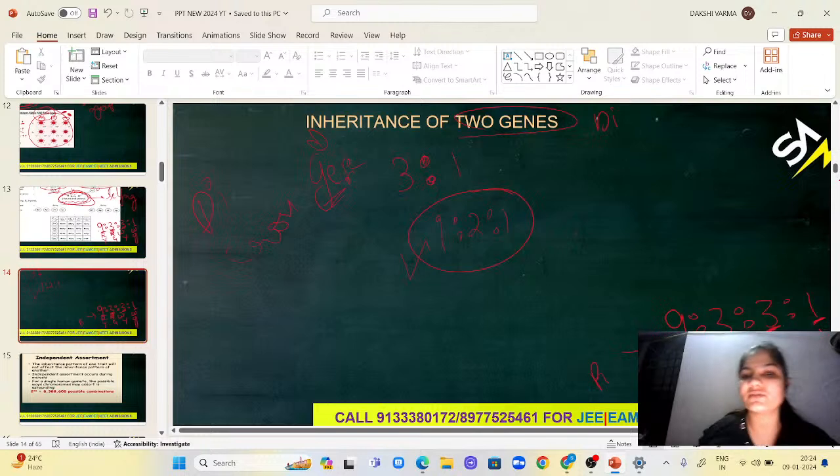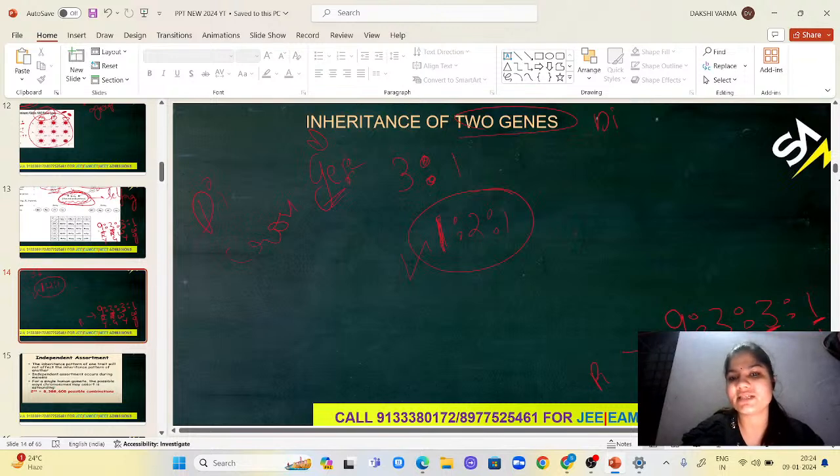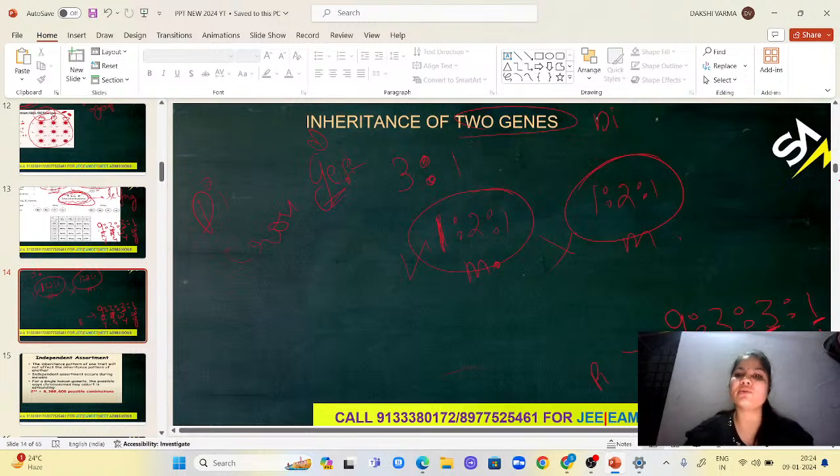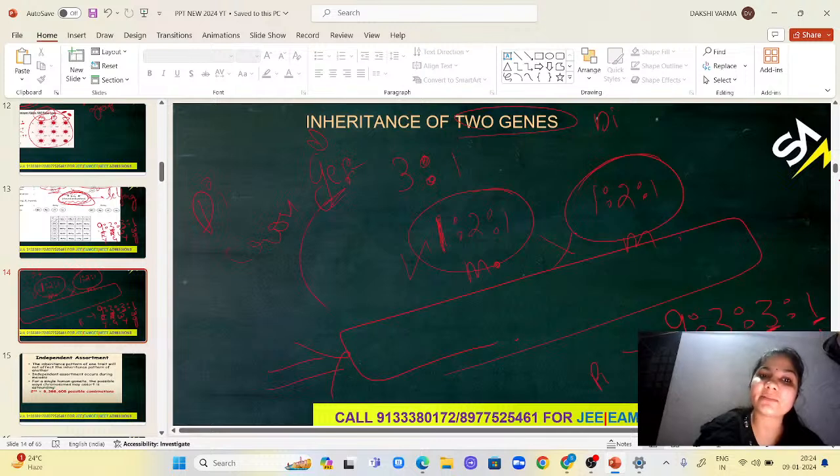So in a monohybrid cross, this will be the genotypic ratio. This is for one monohybrid cross, and the other one, 1:2:1, is another monohybrid cross. Now when you cross these, whatever answer you get is your genotypic ratio for the dihybrid cross. That means you can directly multiply and cross check your answer.